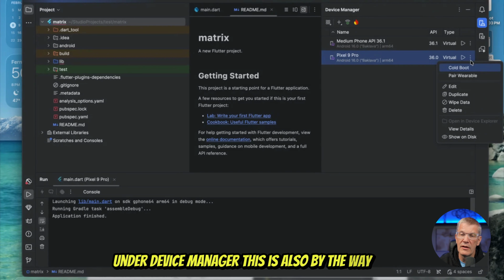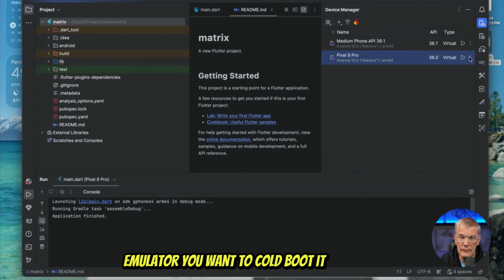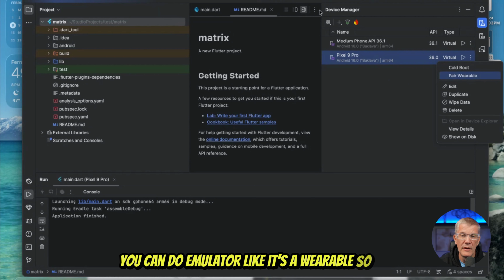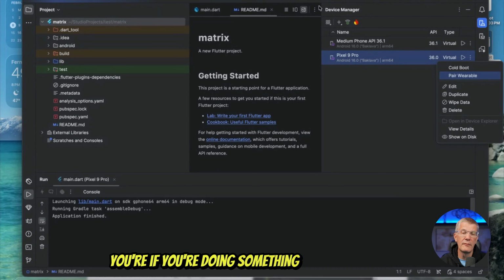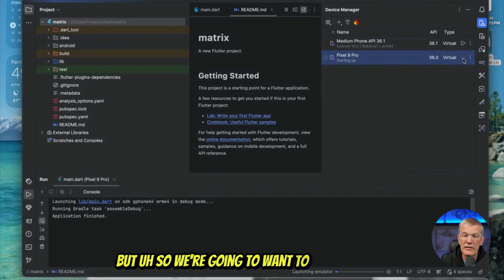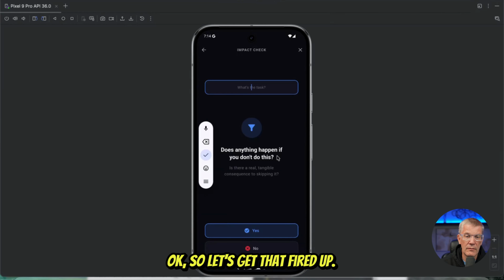This is also, by the way, on these 3 dots, this is where you cold boot it. So if you're having lots of problems with this emulator, you want to cold boot it. Okay. But there's lots of other features there too. You can do an emulator like it's a wearable, so if you're doing something for your watch. But we're going to want to start this up again. Okay. So let's get that fired up.